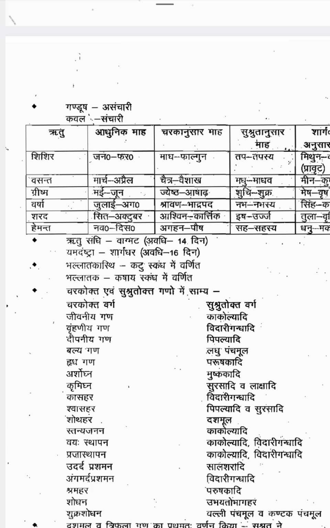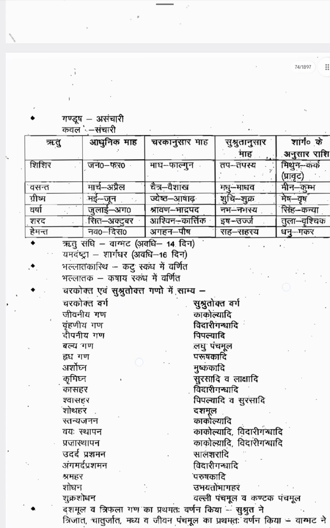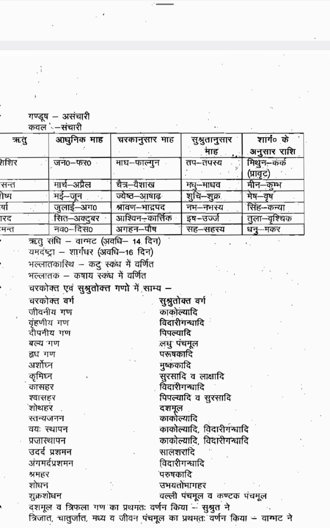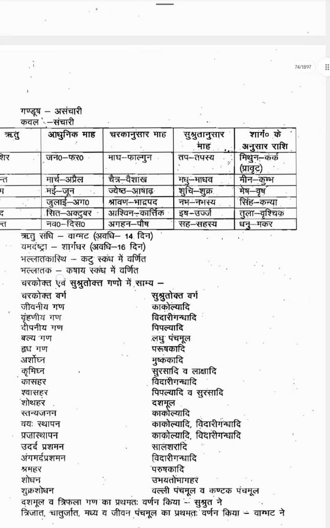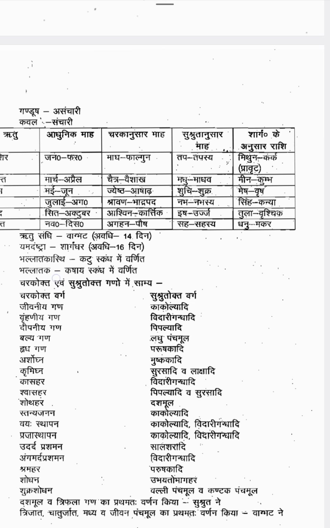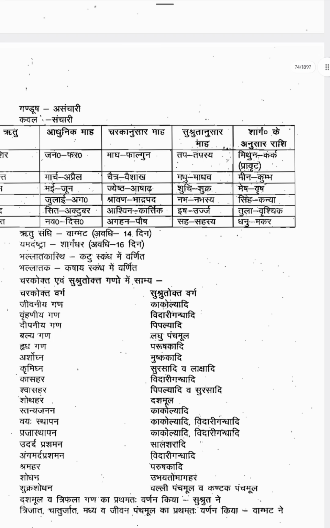Vasanta Ritu, according to the modern calendar, is March and April. According to Charaka, it is Chaitra and Vaishakha. According to Sushruta, Madhu and Madhava. According to Sharangadhara, Meena and Mesha Rashi. Then Grishma Ritu, in May and June. According to Charaka, it is Jyeshtha and Ashadha. According to Sushruta, Shukra and Shuchi. These are the month names. According to Sharangadhara, Vrishabha and Mithuna Rashi.